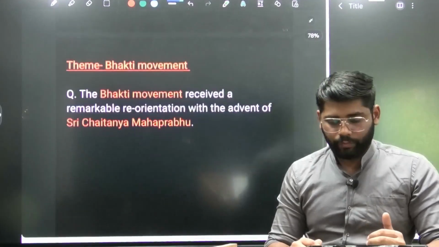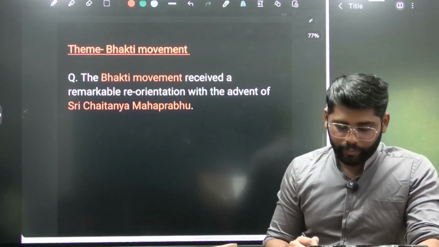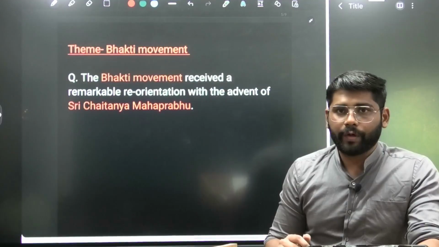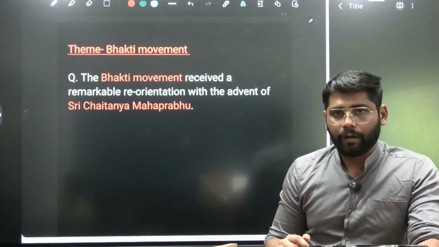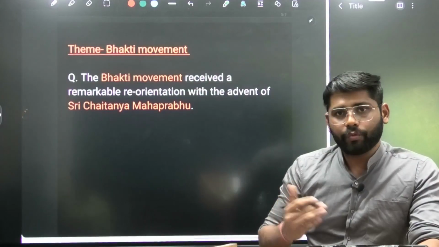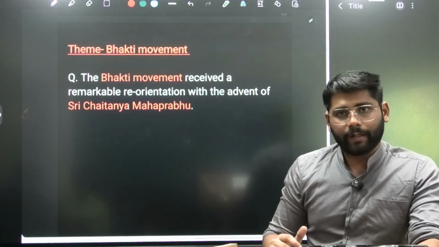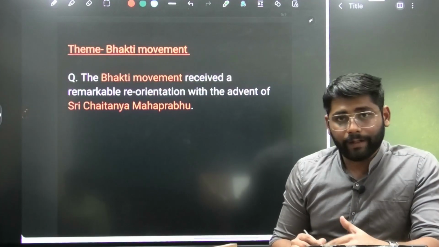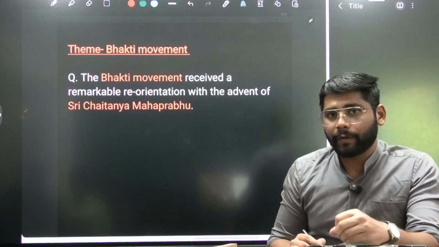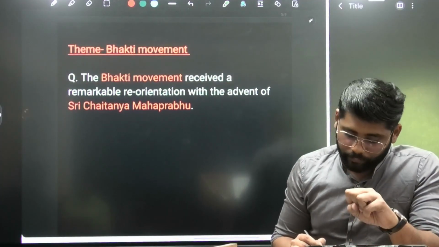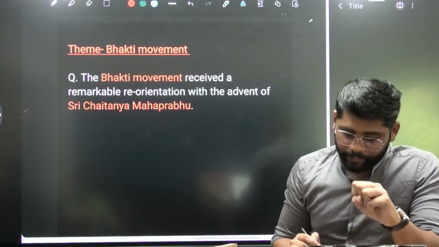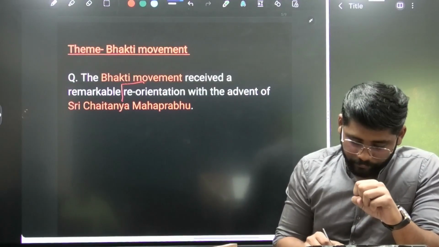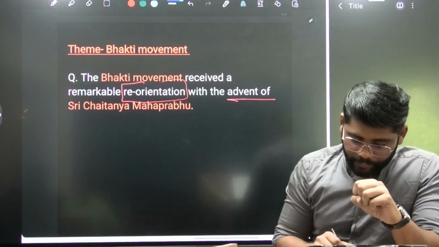The next theme is the Bhakti movement. When we were brainstorming, we saw some standard points based on which we are going to write questions on the Bhakti movement. Here is one context that many people forget to decode. The question is: the Bhakti movement received remarkable reorientation with the advent of Sri Chaitanya Mahaprabhu.